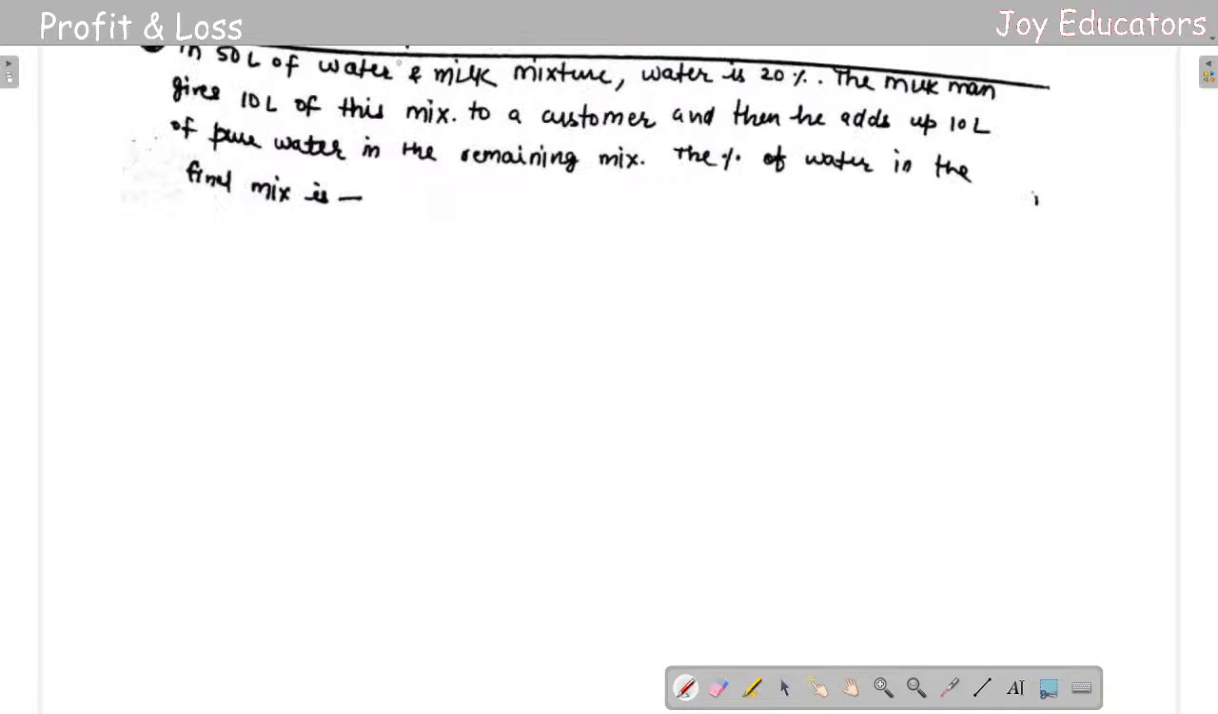Same question. So, 50 liters of water and milk mixture, water is 20%. The milkman sold 10 liters of this milk to a customer, and then he adds 10 liters of pure water in the remaining mixture. Then the percentage of water in the final mixture is what?